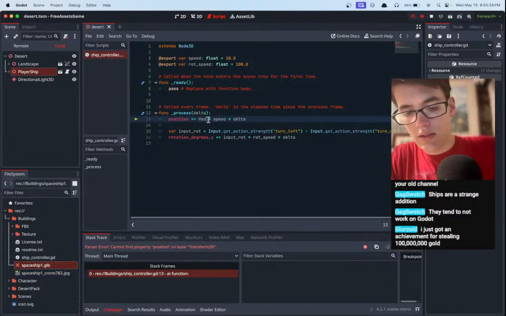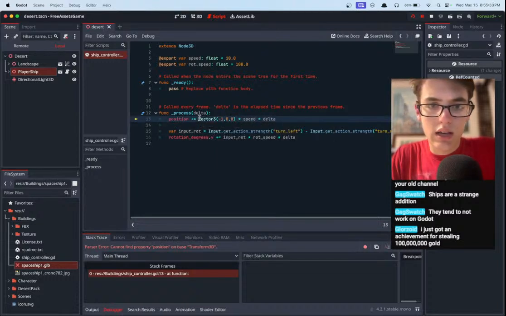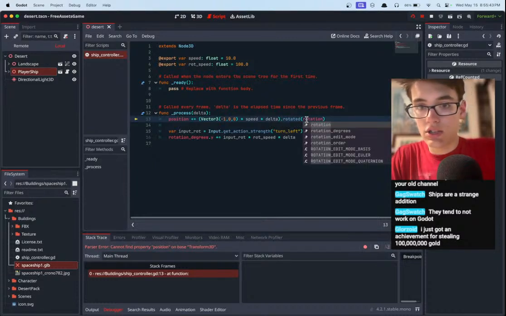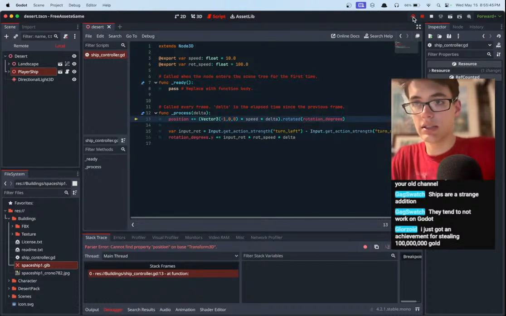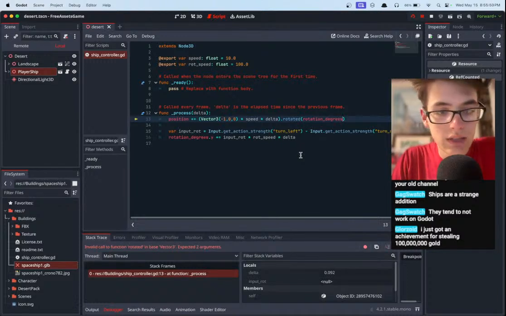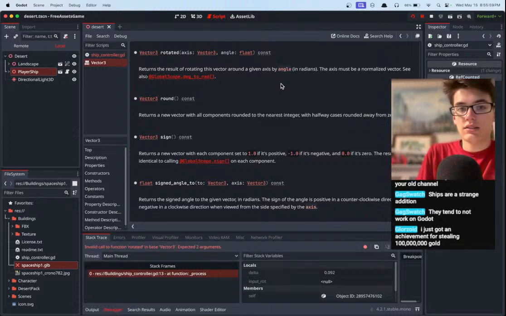Let's again turn this back into a Vector3, let's see, what was it, -1, 0, 0. And then this whole thing is going to be a vector, so we can say that vector needs to be rotated by whatever our rotation is. And I'm not sure if that should be in degrees, but we'll put it in degrees for now. Okay, Vector3 expected 2 arguments. Interesting. Let's look at the documentation. You can just command click on something and it'll give you the documentation. Very nice. I like that a lot.